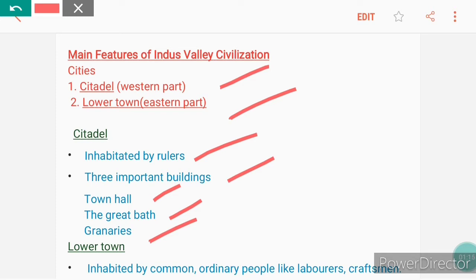Town hall was an assembly hall, the great bath was a huge tank used for religious bathing, and granary was used to store food produce. And Lower Town was inhabited by common ordinary people like laborers and craftsmen.